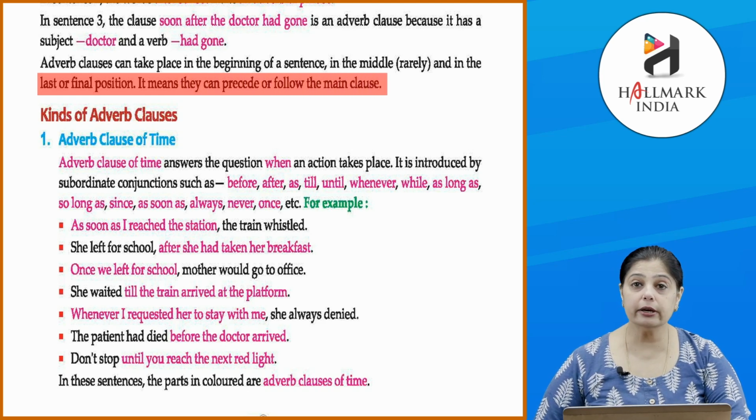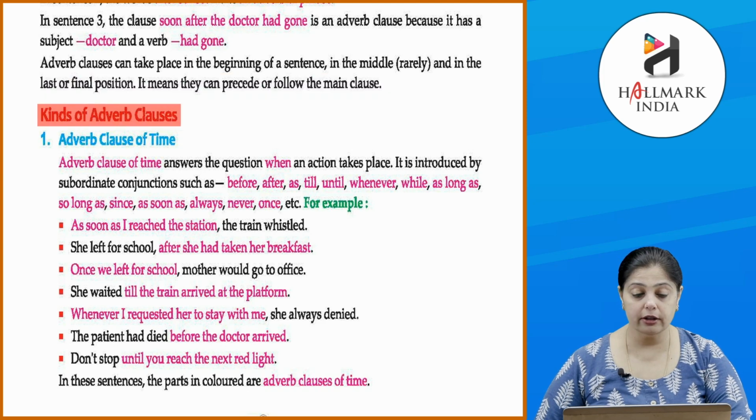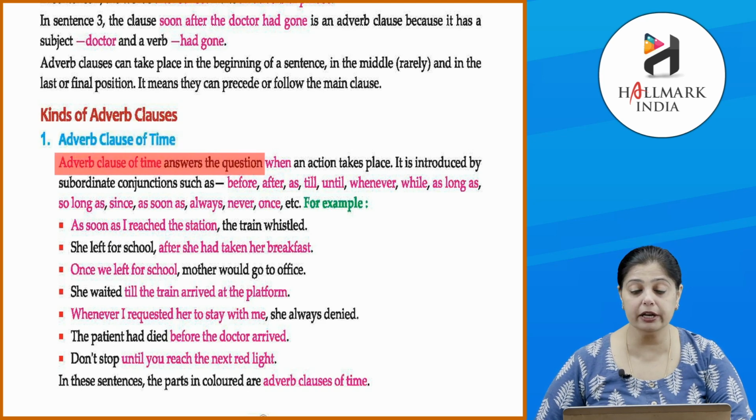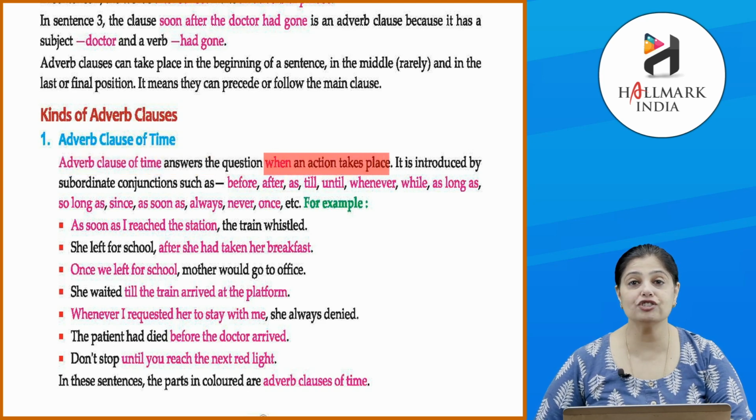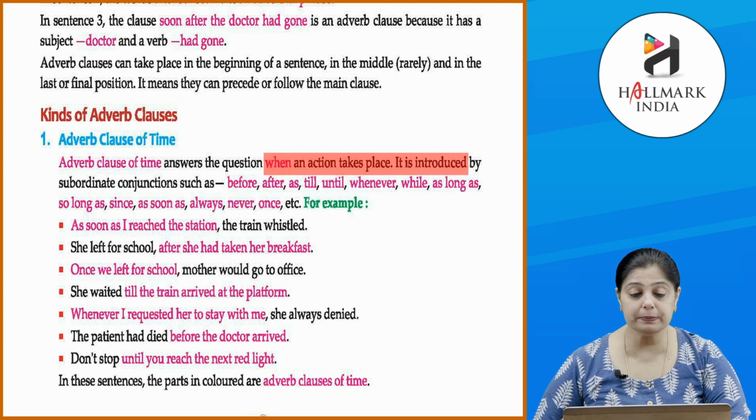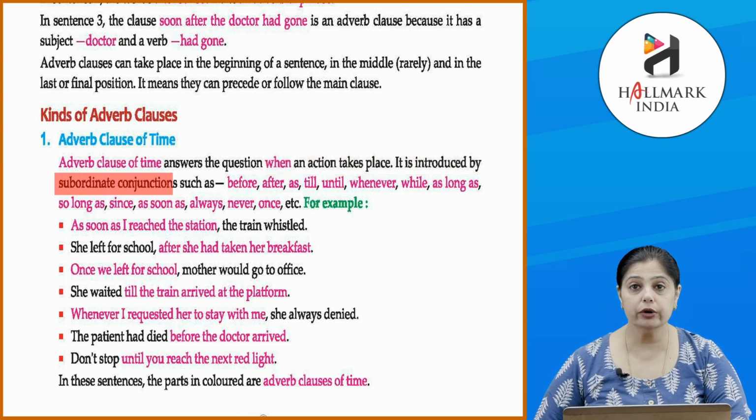Now, let's look at the different kinds of adverb clauses. The first one is the adverb clause of time. It answers the question when an action takes place, and it is introduced by a subordinating conjunction. These include before, after, as, till, until, whenever, while, as long as, since, as soon as, always, never, once, etc.